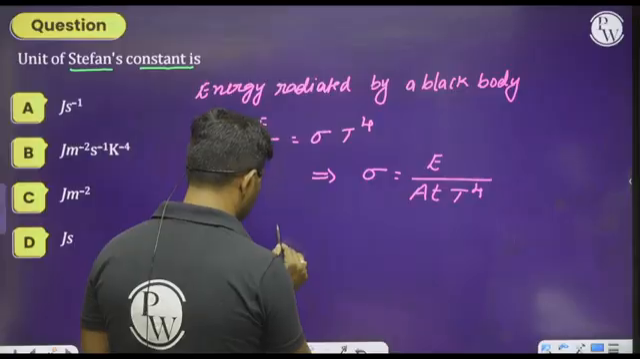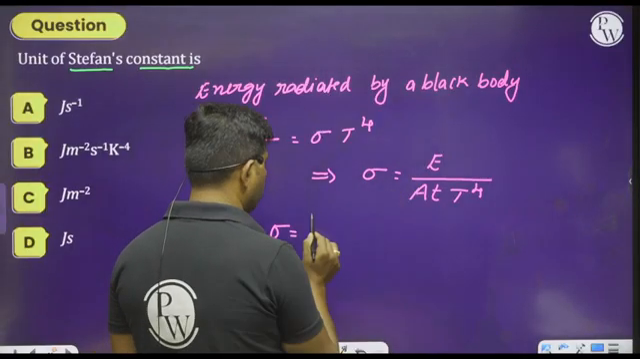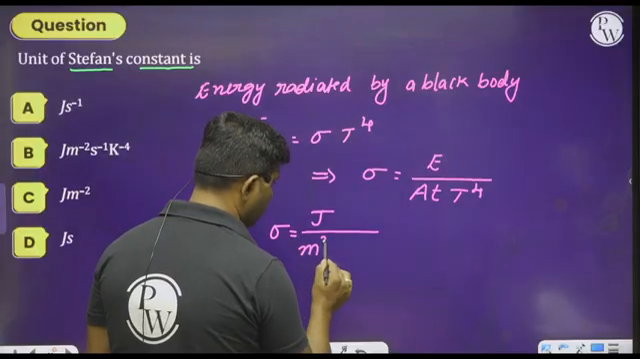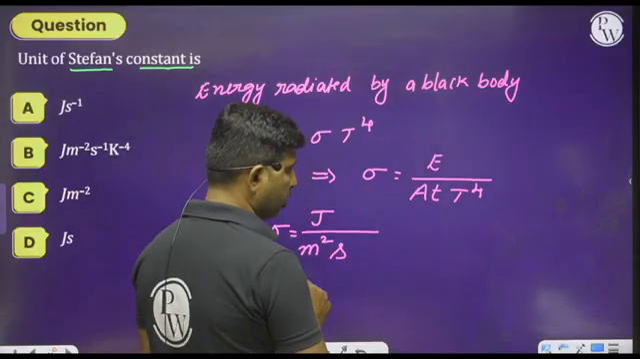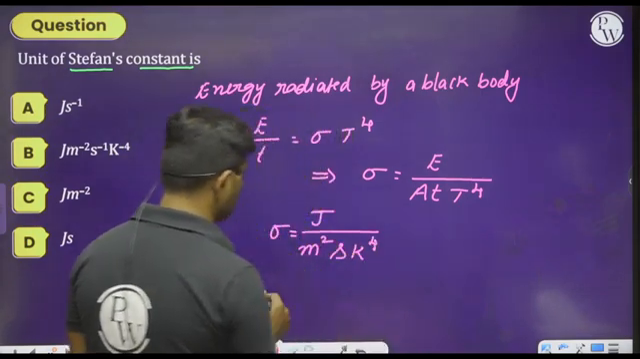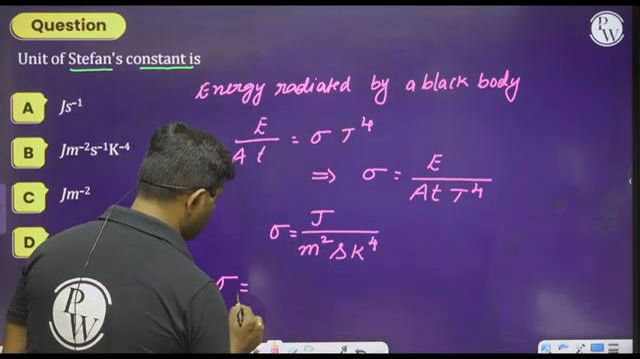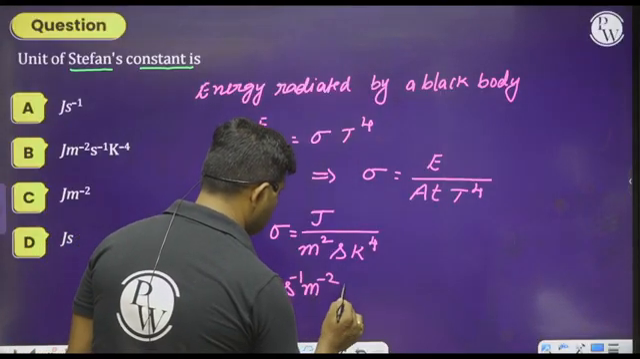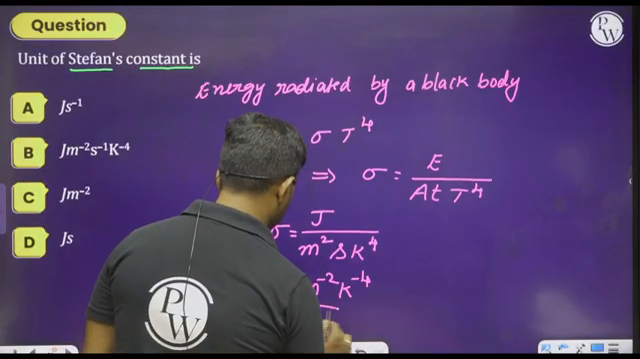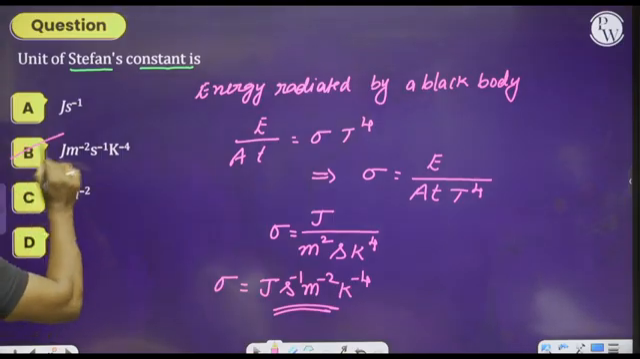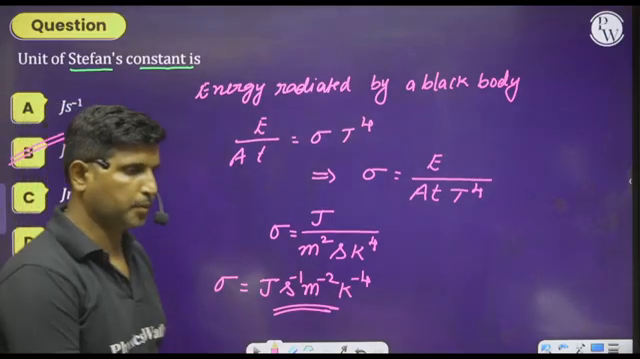So please observe this. E will have the unit joule, A will have the unit meter square, t is having the unit second, and Kelvin to the power of 4. So whenever we do the simplification, we can say that joule per second per meter square per Kelvin power 4. This is the SI unit of Stefan's constant. Hence we can go with option B as the right answer.